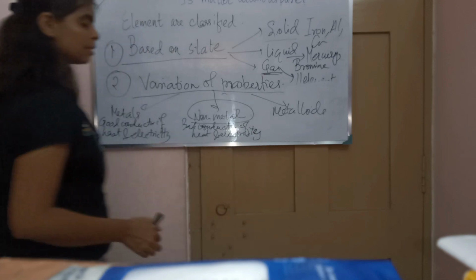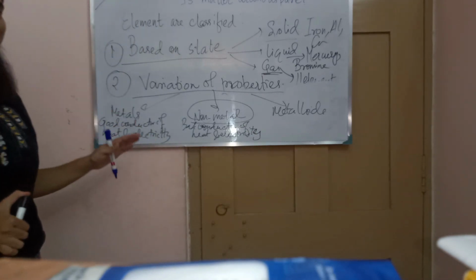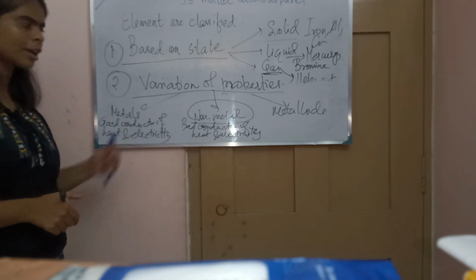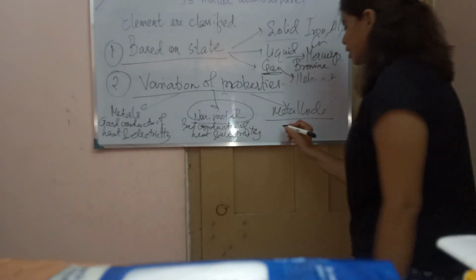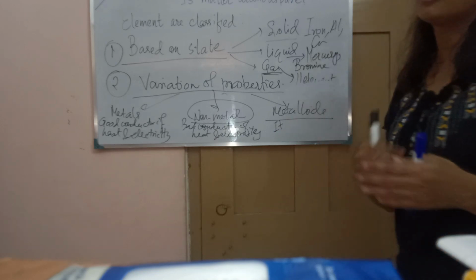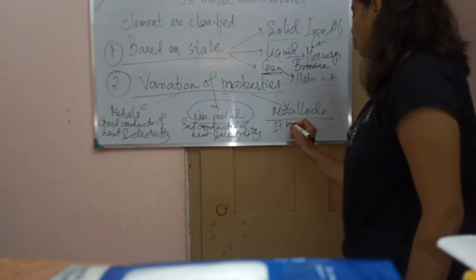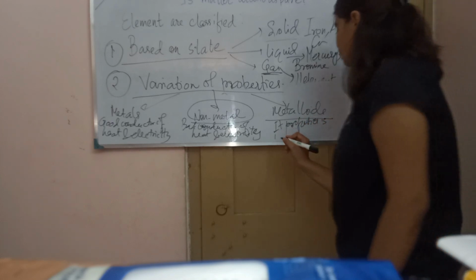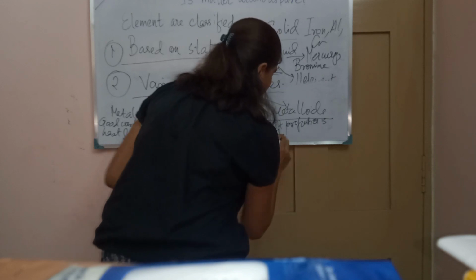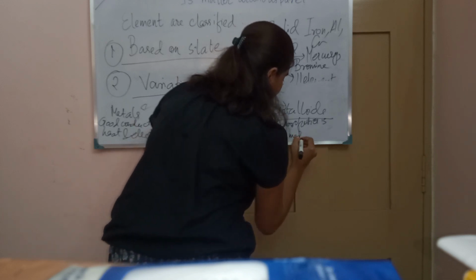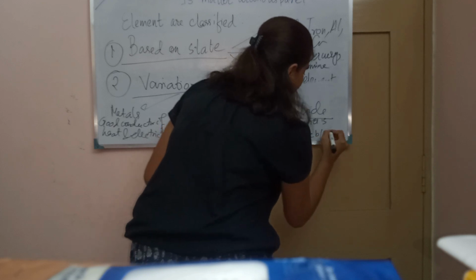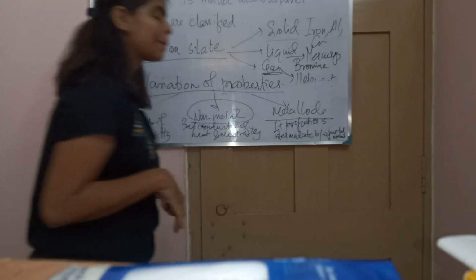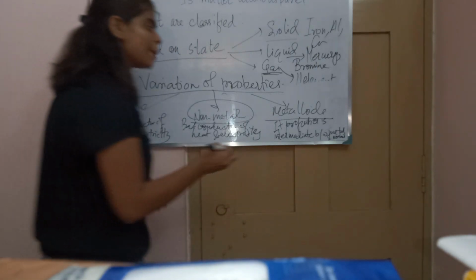So see, based on their properties, you can see the variation in the properties. This is a good conductor, this is a bad conductor. And what about the metalloids? Their property is intermediate between the metals and non-metals. That is, metalloids.